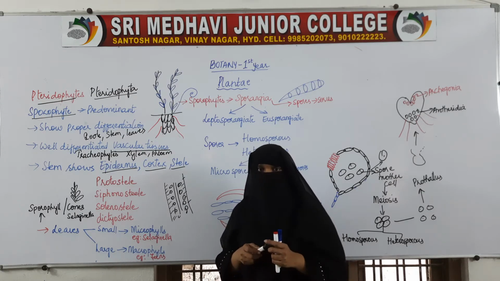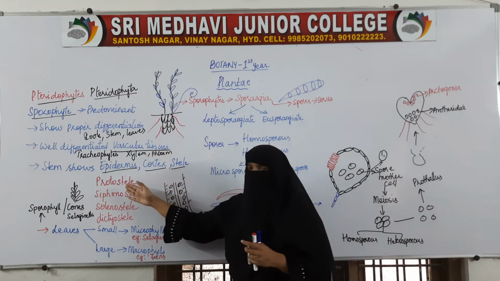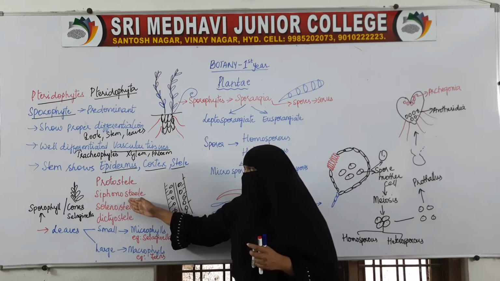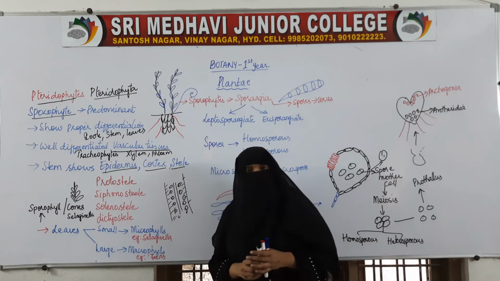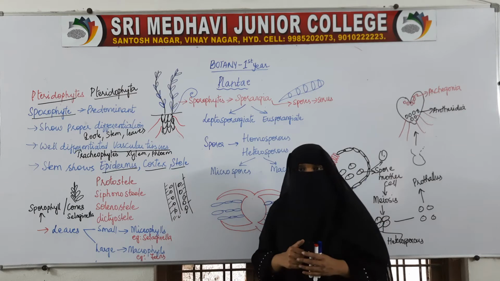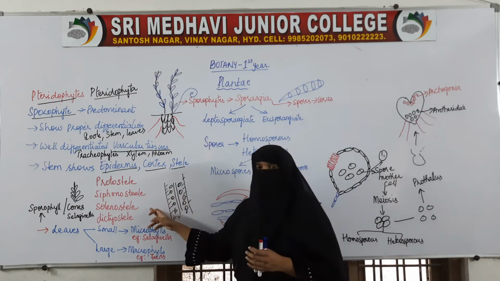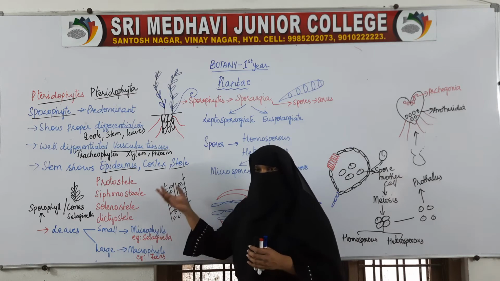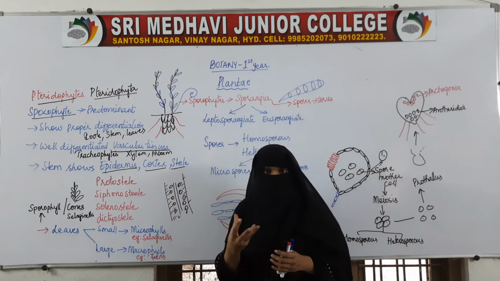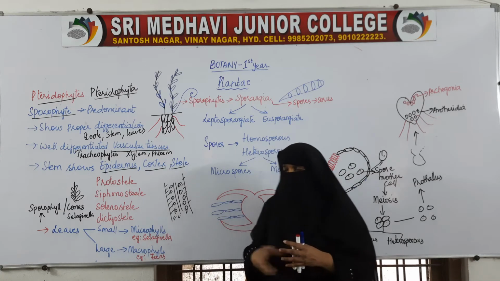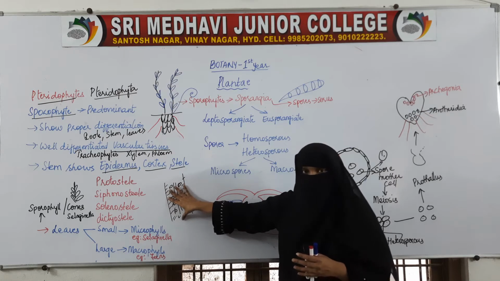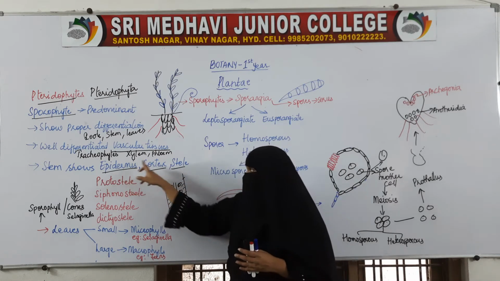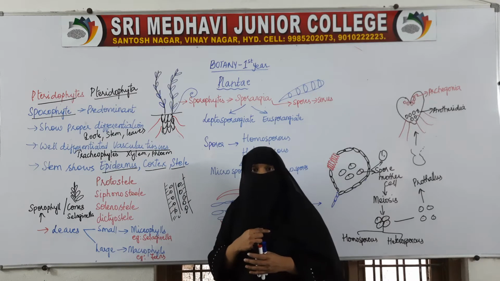Stele is nothing but the arrangement of vascular tissues. That arrangement can be protostele, siphonostele, solenostele or dictyostele. It is nothing but how the xylem and phloem are arranged. Sometimes xylem will be surrounded by phloem, or the arrangement will be different, but xylem and phloem will be present. So the stem shows epidermis, cortex as well as stele.